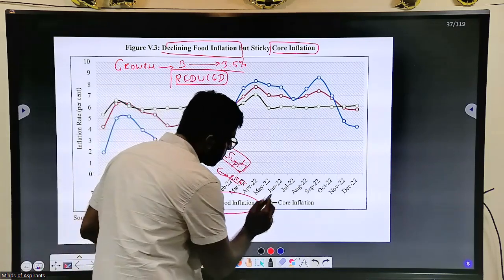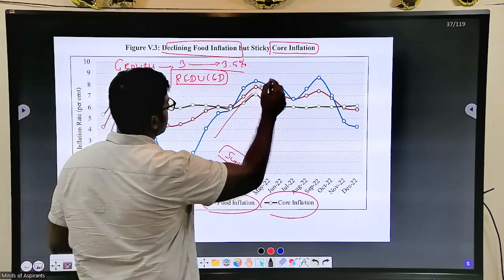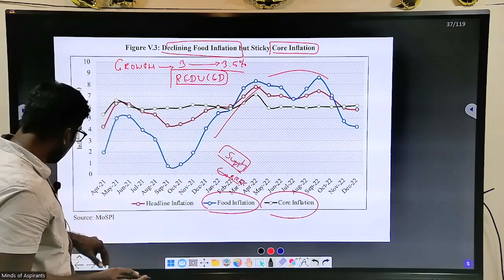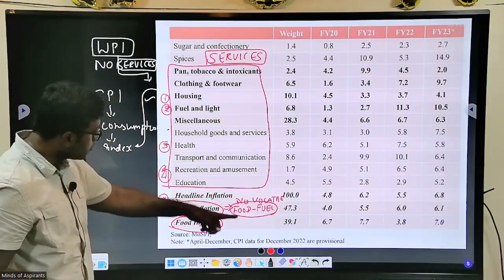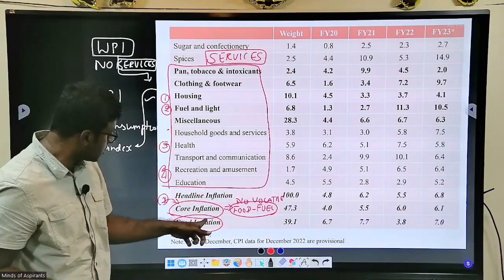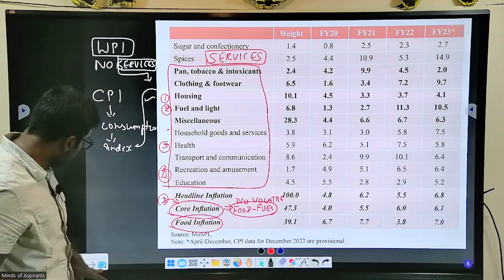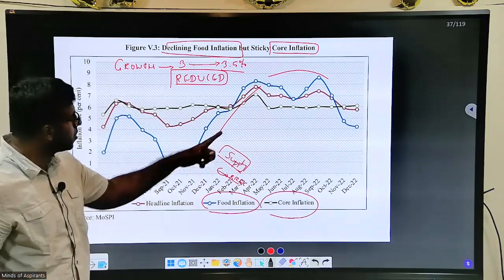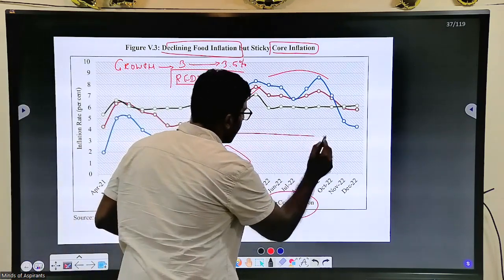But core inflation was the problem. Core inflation kept on increasing. So look at this, core inflation increasing. Why is this core inflation increasing? What is core inflation? Core inflation is CPI inflation minus food and fuel. If you minus all this, you will get the services. You minus food and fuel from the complete CPI, you will get all these services. So you should ask this question: food supply is actually good, then why is core inflation increasing? If you ask this question, think about after 2020.